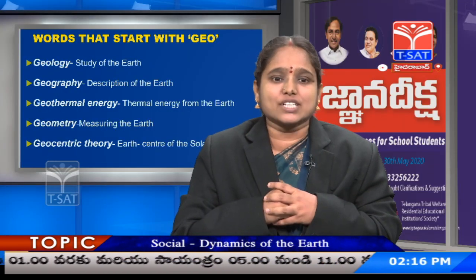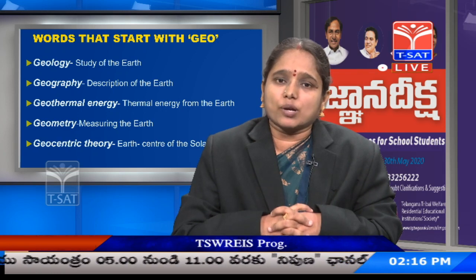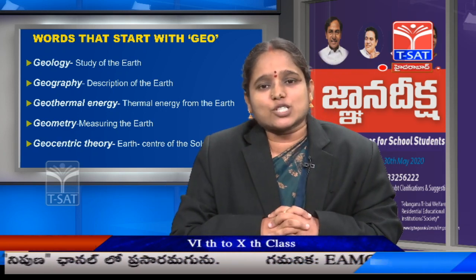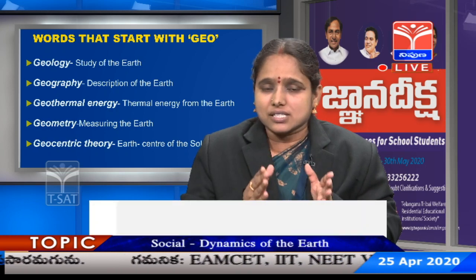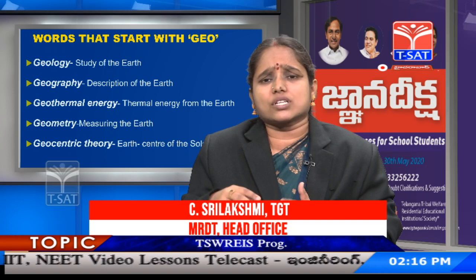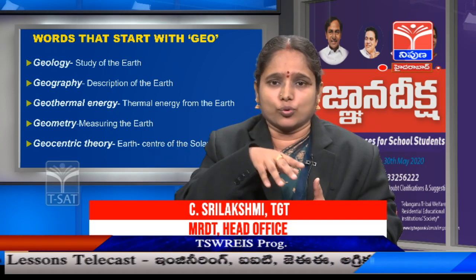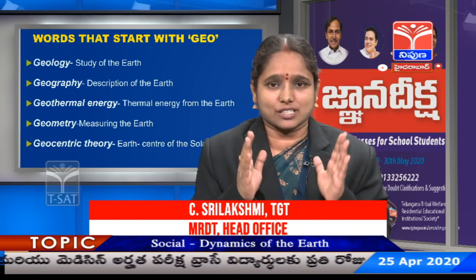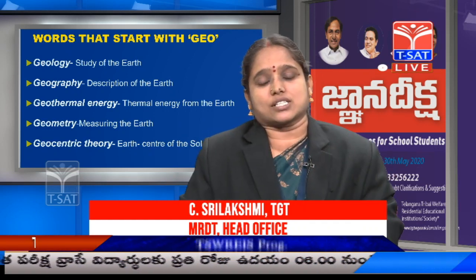Surprised? But it's true. For a long time people believed that earth was at the center of the solar system. This was proposed by Ptolemy and this theory was named as geocentric theory. So people believed it because they never felt that earth moved. If earth moves, they should feel the movement, right? That's why they were thinking that earth was not at all moving and it is located at the center of the solar system.